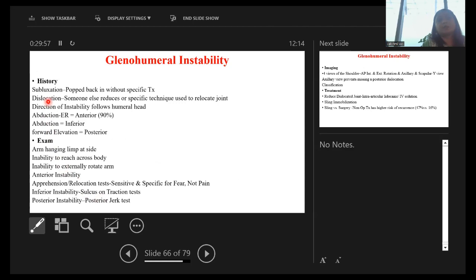Glenohumeral instability, history: subluxation, pops back in without specific treatment; dislocation, someone else reduces or a specific technique is used to relocate the joint. Now, examination: arm hanging at the side, inability to reach across the body, inability to externally rotate the arm; anterior instability, apprehension relocation test is sensitive; and inferior instability, sulcus or traction test.